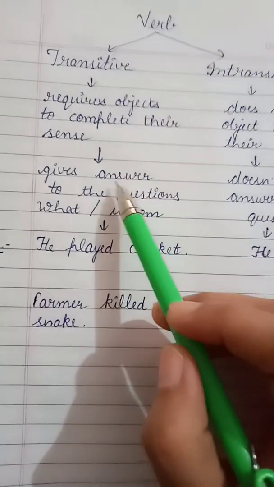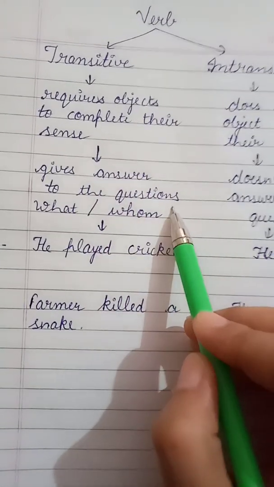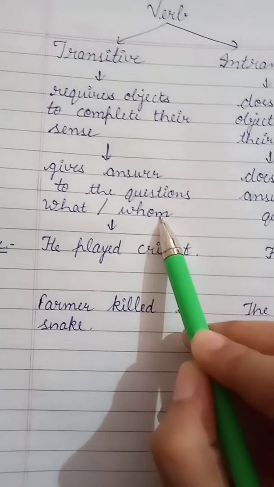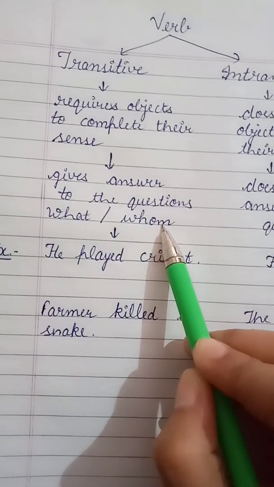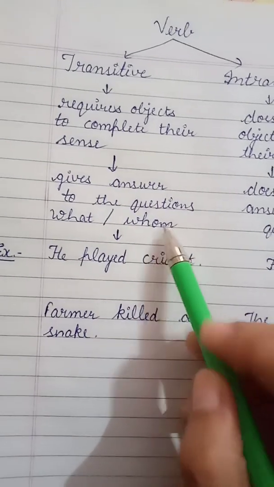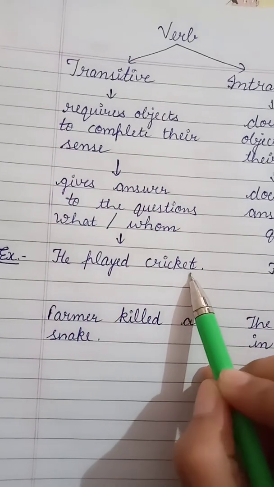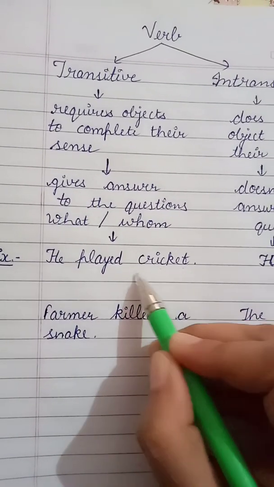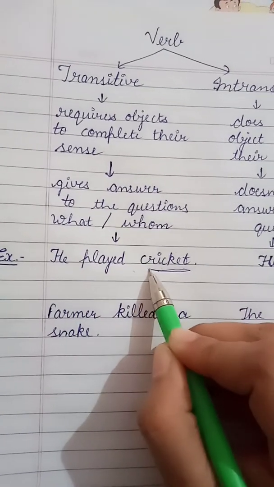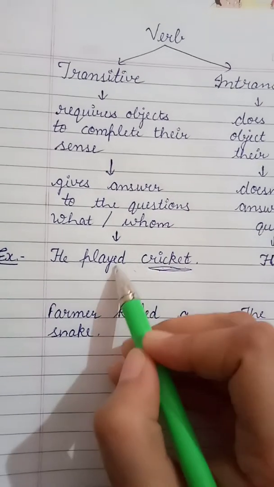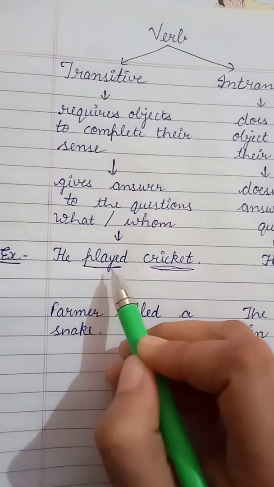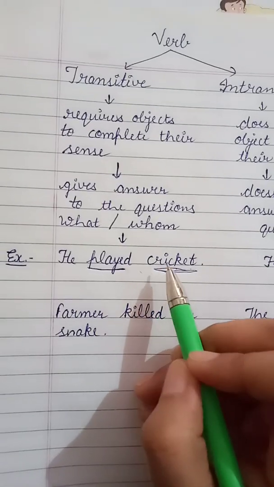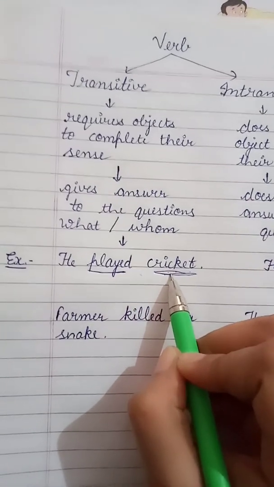Transitive verb gives answer to the questions what or whom. Means if we ask the question to the object, what or whom, it gives an answer. For example, he played cricket. If we ask the question what did he play, we are getting the answer of what. He played cricket. And here played is the verb. So played is a transitive verb because here we are getting the answer of what.